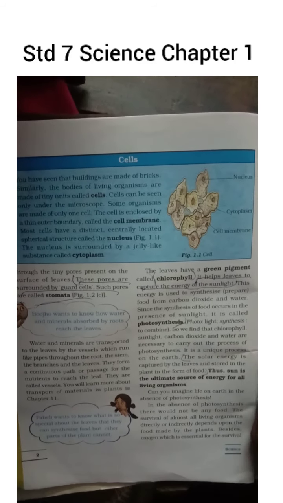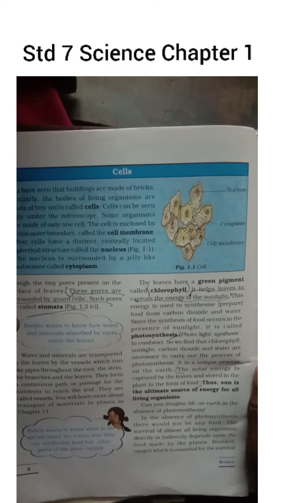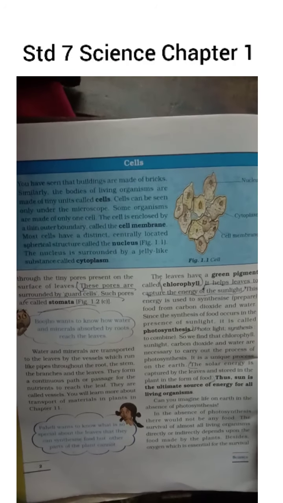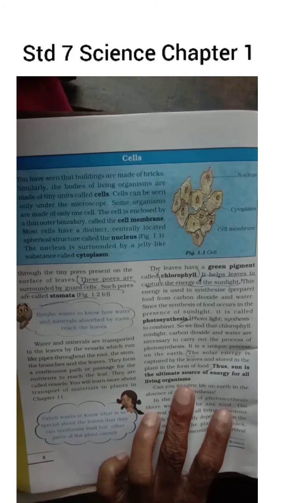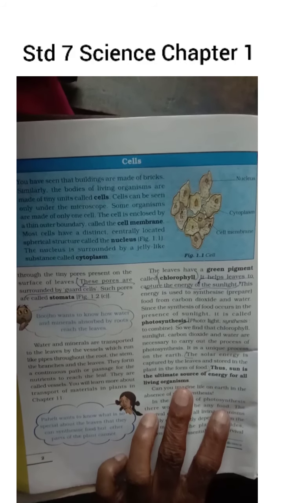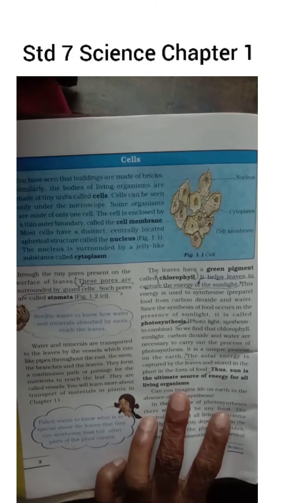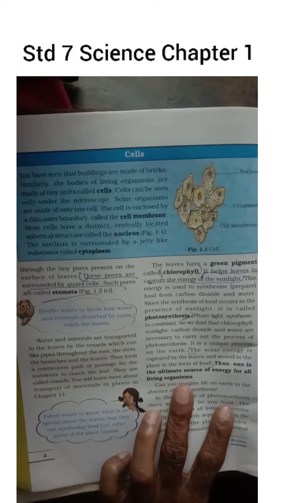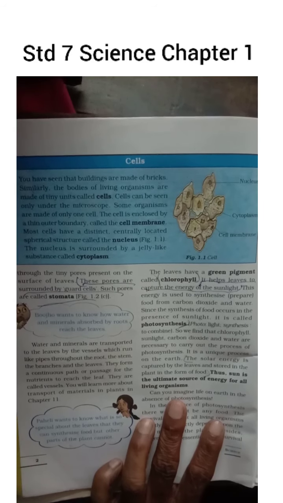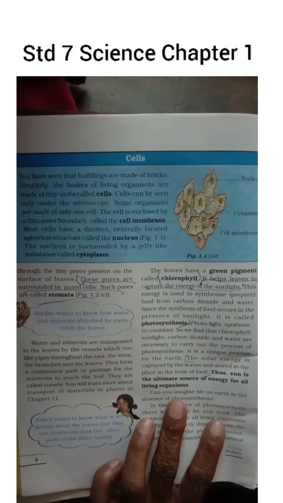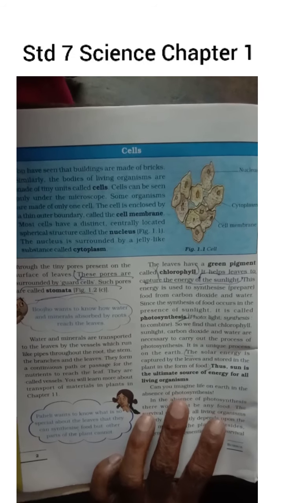That's why the sun is known as the ultimate source of energy for all living beings. Why is it called the ultimate source? Because if there is no sun, then the plant is not able to prepare its food. With the help of the sun rays, the plant is able to prepare its food. That is why, if there is no sun, the organisms or the plants cannot prepare their food.